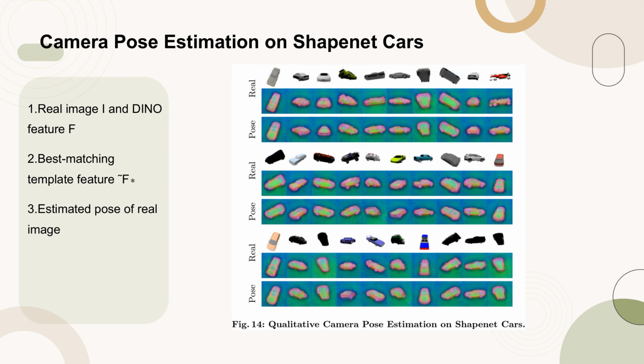Figure 14 presents the qualitative results of camera pose estimation on the ShapeNet Cars dataset. The first row displays the real image I and its corresponding DINO feature F.